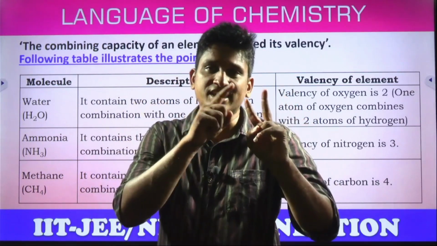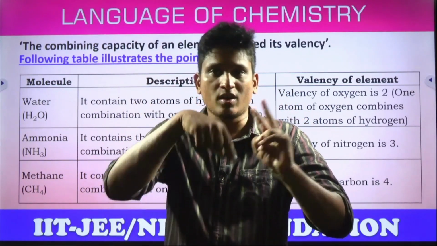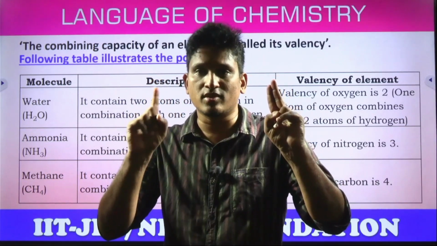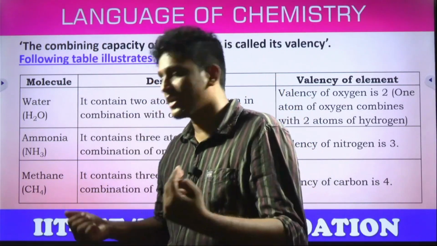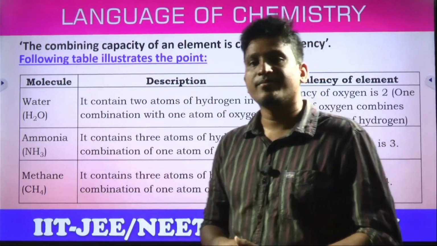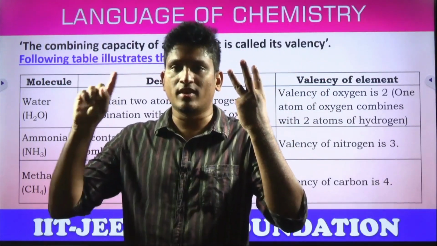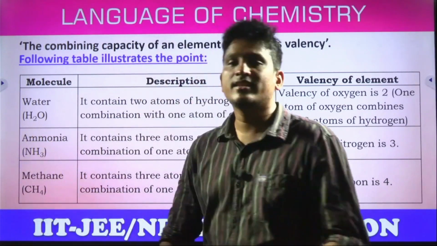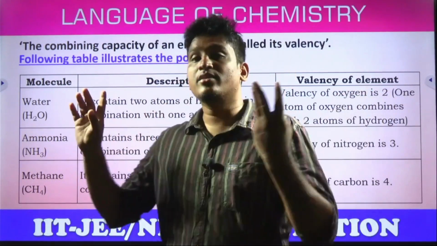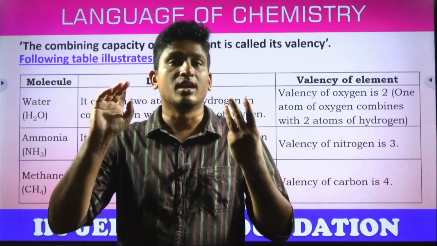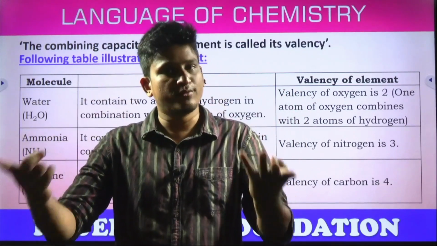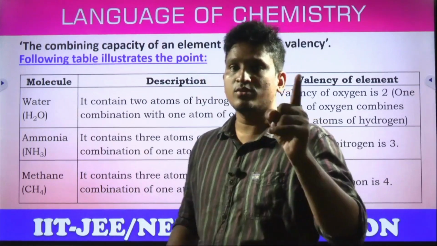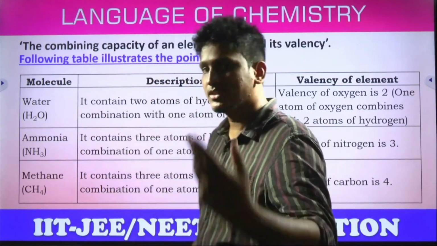Why? Because each hydrogen is 1, right? 2 are there, total valency 2. They are satisfying 1 oxygen. That means the valency of oxygen is obviously 2. Next, ammonia, NH3. 3 hydrogens are combined with 1 nitrogen. Now what is the valency of nitrogen? 3. That's it. And methane, CH4. 4 hydrogens are combining with 1 carbon. That means the valency of carbon is 4. They are correct. That is the olden way of assigning valencies. What is the new way? By electronic configurations in the higher classes.